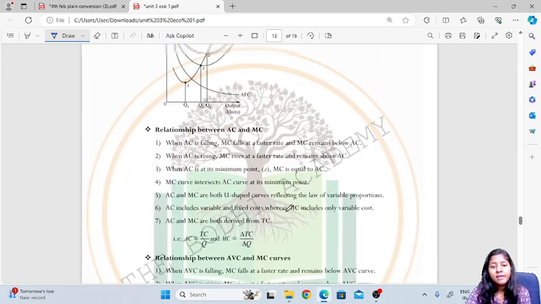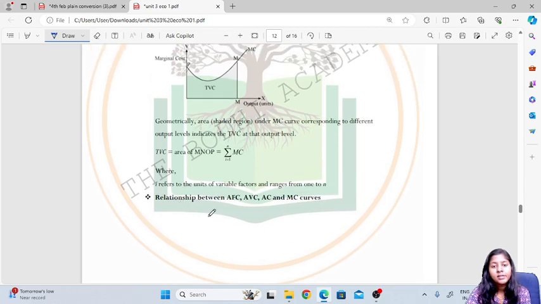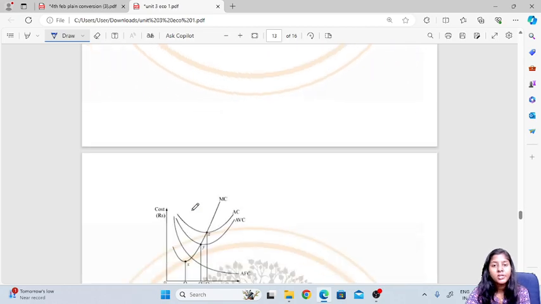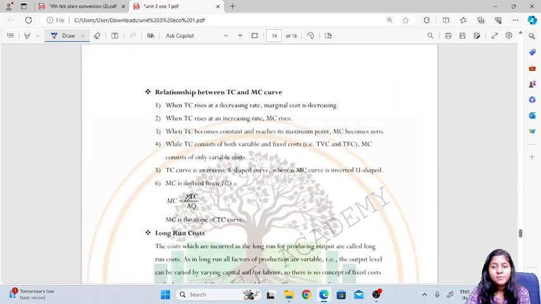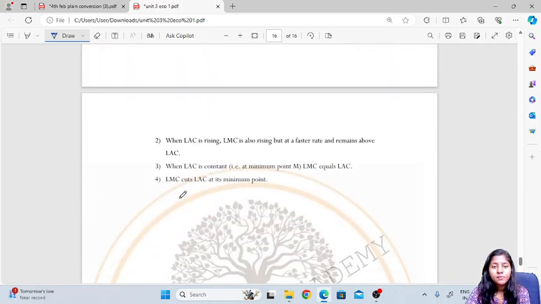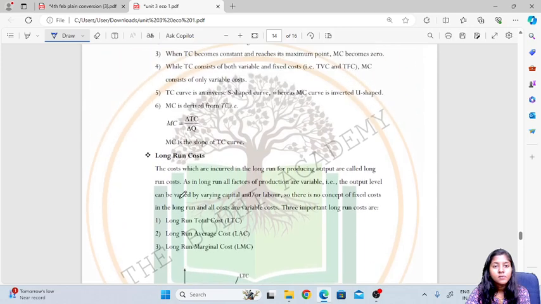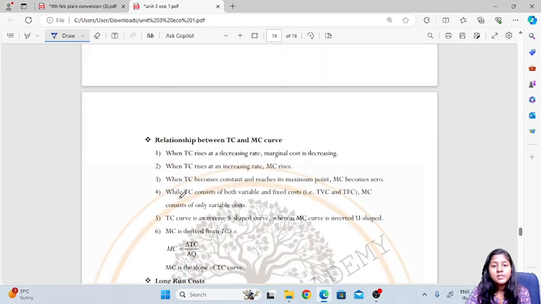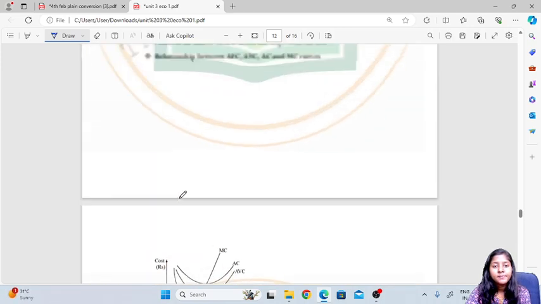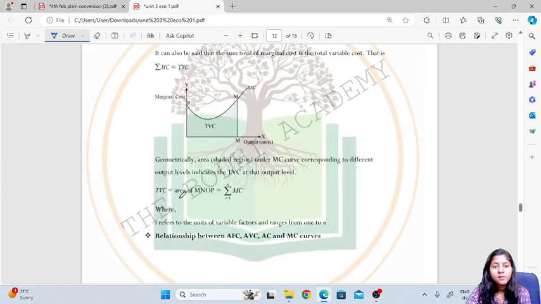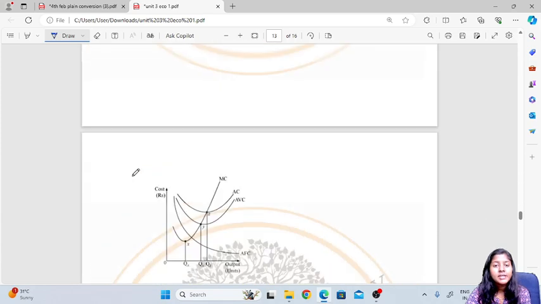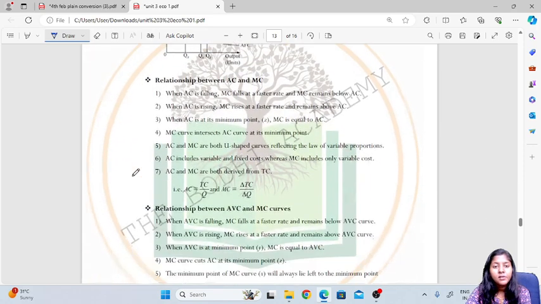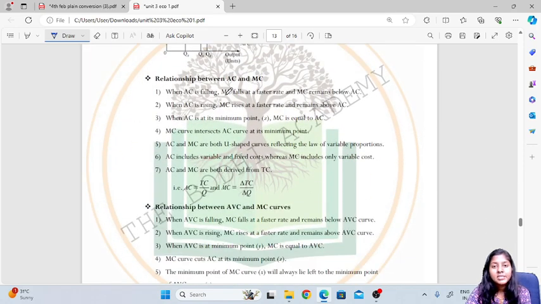Then here they have explained the relation between average fixed cost, average variable cost, average cost, and marginal cost. So what is the relationship between them? This they have explained with the help of a graph. The relation between average cost and marginal cost.